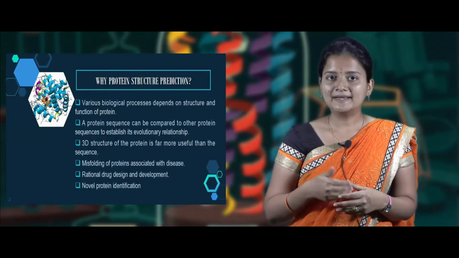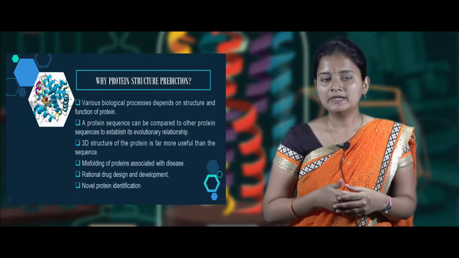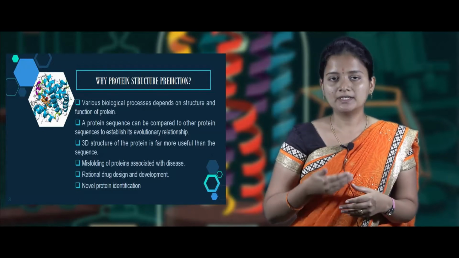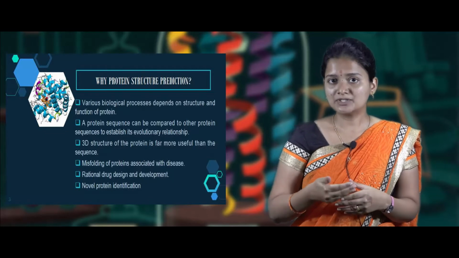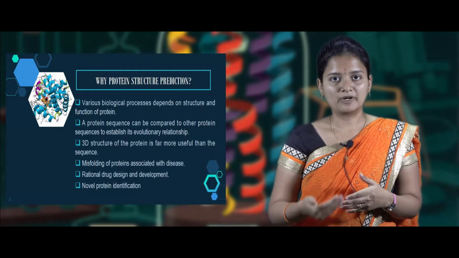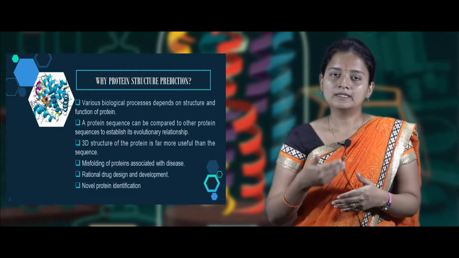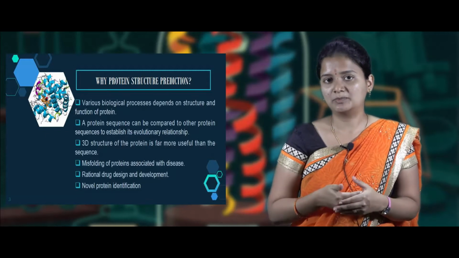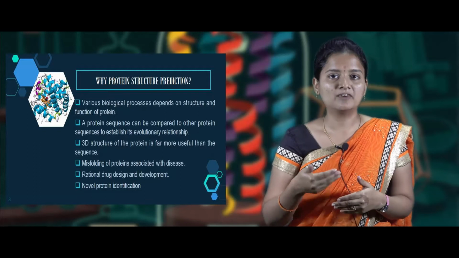As we know, the biological processes of all living organisms mainly depend on the structure and function of proteins. We are also able to detect the evolutionary relationship between proteins from various species, and predict the 3D structure of the protein, mainly because the 3D structure is the main cause of a functional protein.